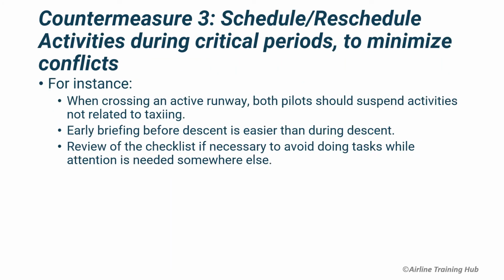The third countermeasure is to schedule or reschedule activities from critical periods to low workload periods. This is to minimize conflicts. For instance, both pilots should suspend activities not related to taxiing when crossing active runways. Also, making the descent briefing earlier is easier than during the descent. The last example is to review checklists only if necessary, so as to avoid doing tasks while attention is needed somewhere else.